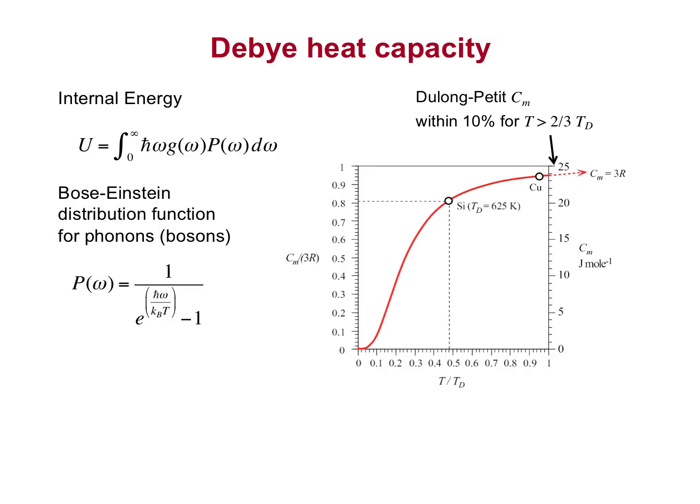The internal energy of all the phonons U can be calculated by integrating up the energy per phonon, h bar omega, times the density of phonon states, G, times the probability distribution function, P. For phonons, we need to use the Bose-Einstein distribution function, shown here, where once we do the integration for the energy and take the temperature derivative for the heat capacity, we get the Debye heat capacity for phonons.